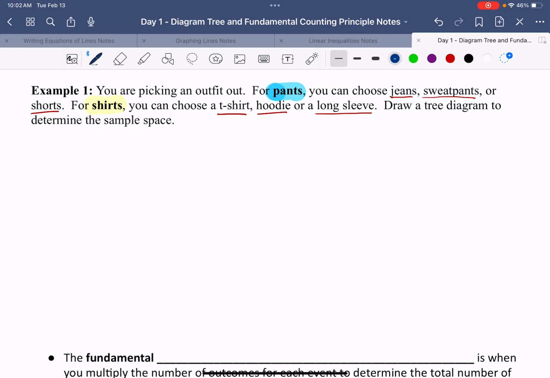All right, so the first thing I'm going to do, there's a couple different ways you could do this. Some people will draw their options from top down, and some people might draw them this direction, okay? So for today, what we'll do is we'll start drawing it top down, okay? So follow along. We'll do lots of examples before our quiz in a week and a half. Okay, so for this example, I have pants. All right, so let me choose from my pants. I've got jeans I can wear, or I could wear sweatpants, or I could wear shorts.